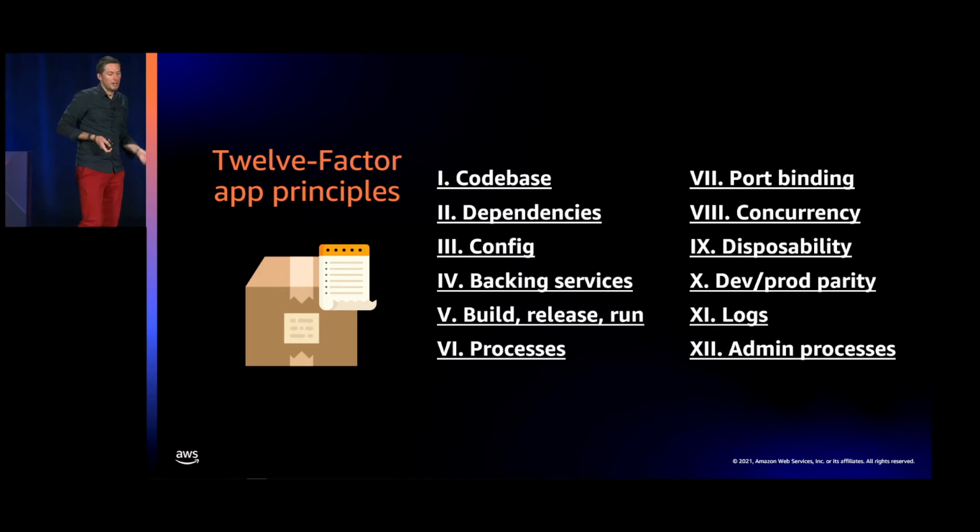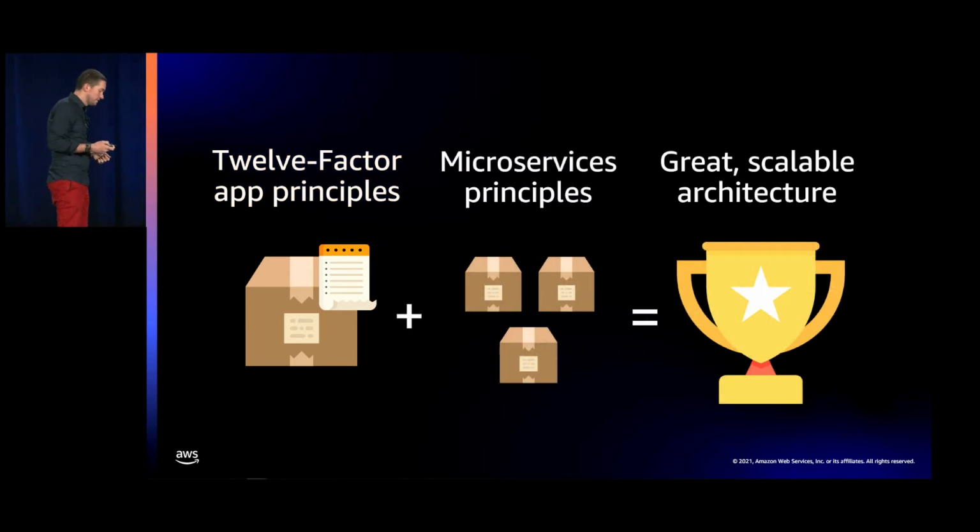So, moving on to the 12-factor app principles. The 12-factor app is a set of principles, good practices, that lead to more scalable, maintainable, and portable applications. If you combine the 12-factor app with microservices principles, it helps you get great scalable applications. Just as a reminder, microservices principles are organized around capabilities.